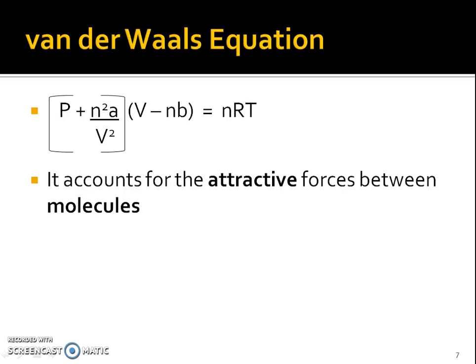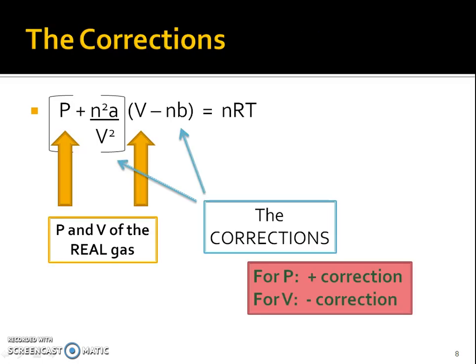So this van der Waals guy came up with this equation to account for those attractive forces between those molecules. So here you do see the PV equals nRT, but we're going to adjust the pressure, and we're going to adjust the volume according to what the real gas would actually do.